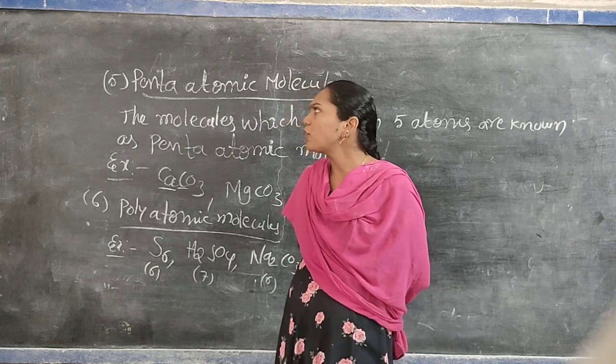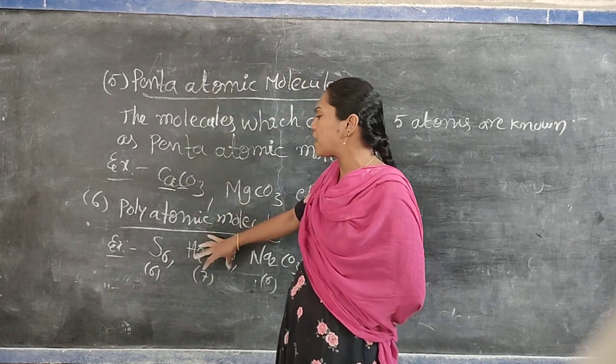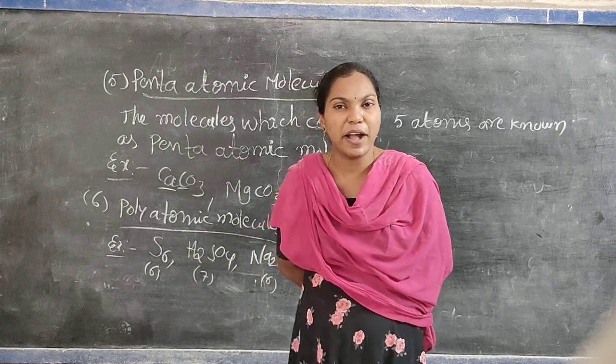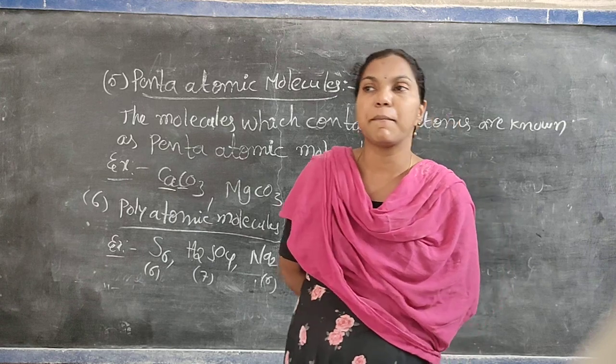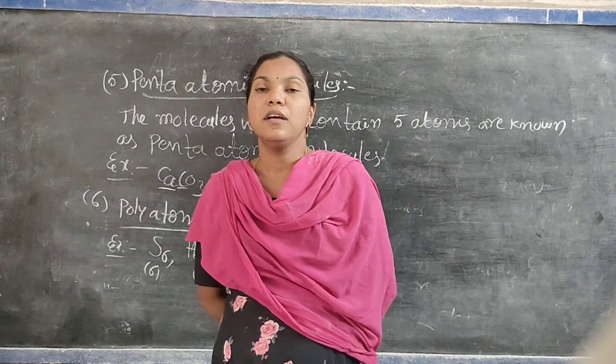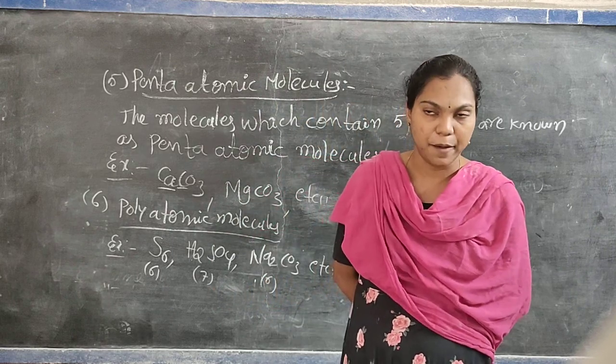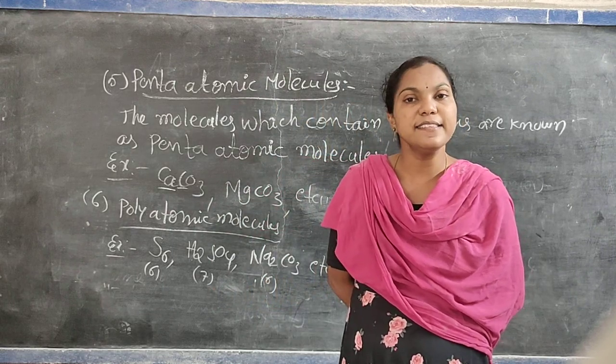And next, we cannot write this directly, you write poly also. Poly means more number of atoms are present in a molecule, nothing but more than 4. Examples: CaCO3, MgCO3, Na2CO3 and etc. It is atomicity and its classification.